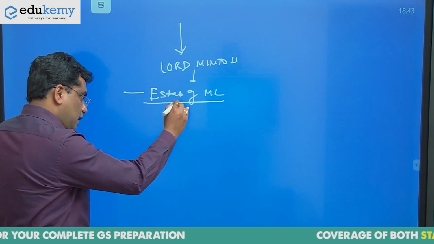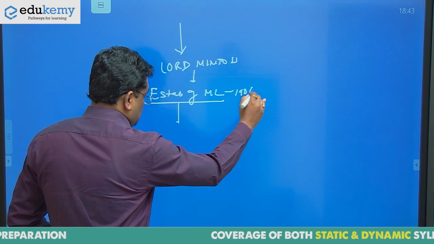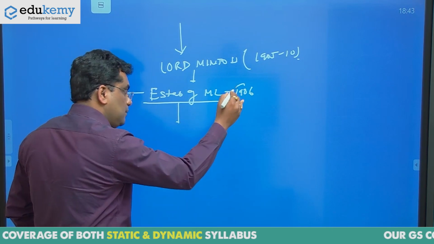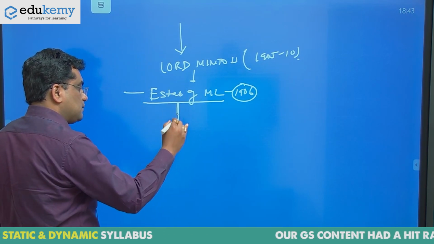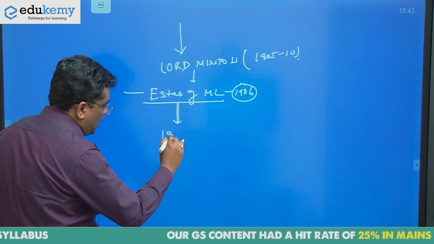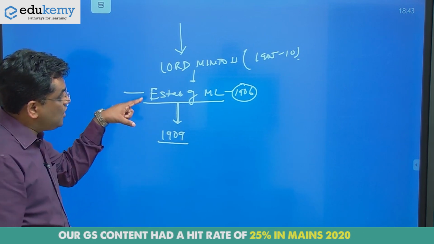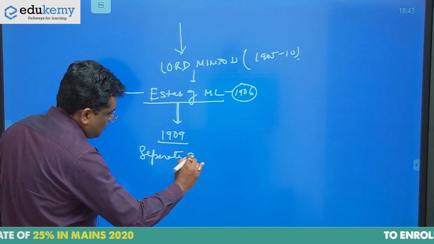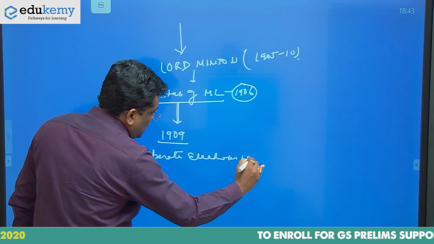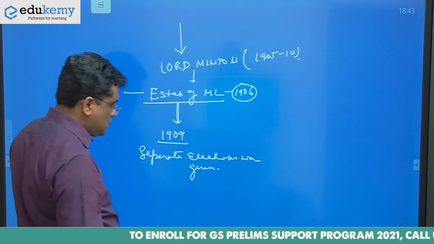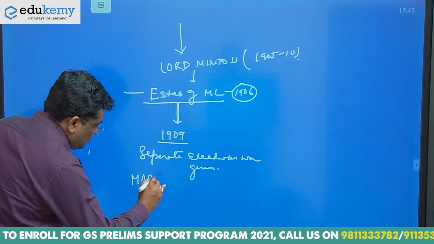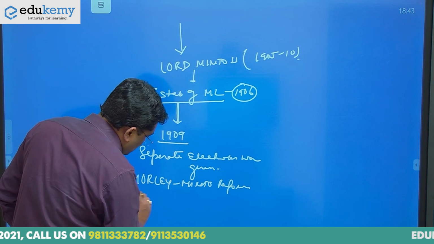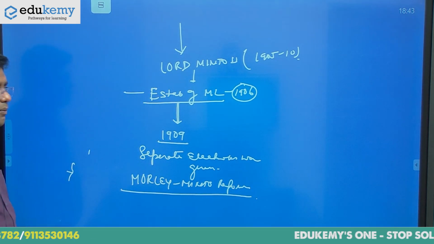Okay, during his time, his period is 1905 to 10. So in 1906, Muslim League was established. And 1909, on the demand of Muslim League, separate electorates was given to Muslims, right? So this is under Morley-Minto reform. Separate electorates was given. This is under Morley-Minto reform.